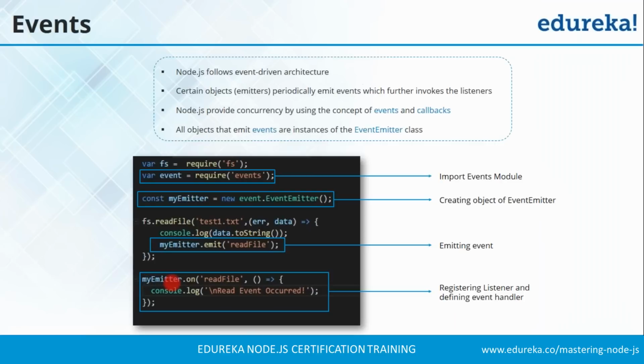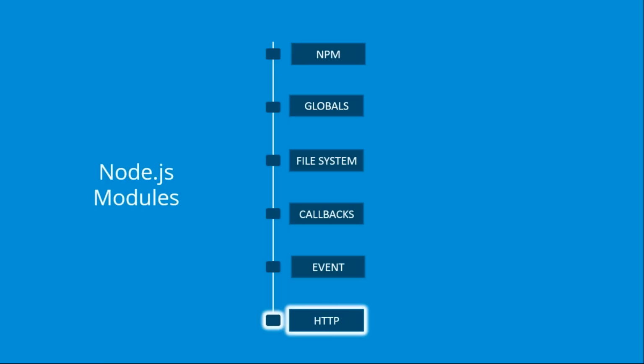So here you are typing myEmitter, which is our emitter, and the .on function will check whether this readFile event has been emitted or not. If it has been emitted, it will give 'read event occurred'. Otherwise, it will escape this function. So are we clear, guys, how this event emitter works, and how you can use this events module inside your project and create an event? Now let us move to our next module, that is the HTTP module.